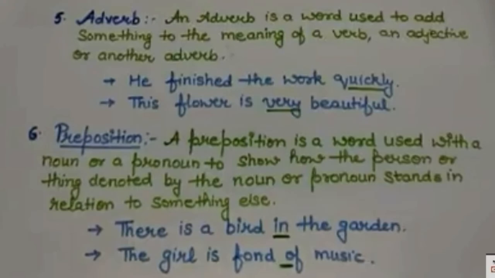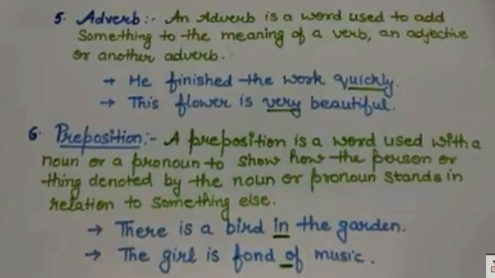Then comes adverb. Adverb is something that is used to add something to the meaning of a verb, an adjective, or another adverb. So see the example. He finished the work quickly. So this quickly we are adding for the work. Then comes this flower is very beautiful. So I am using the word very to enhance the beauty of a flower. So that's why I have underlined very.